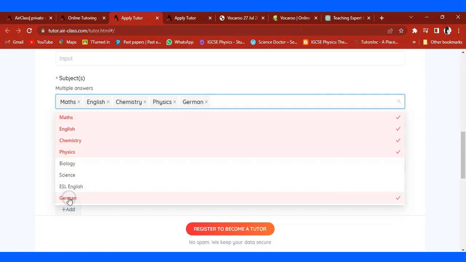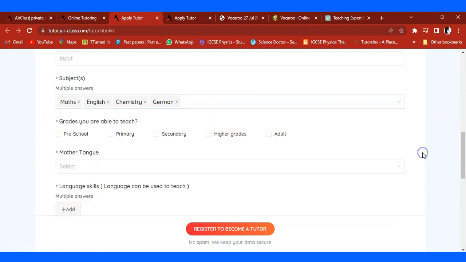Or if you're good in Germany, you can as well do that, so that you have many options. Make sure you enter as many options as possible so that you stand a chance to get an opportunity there. We have another section, the grade, the section where you indicate what you can teach.